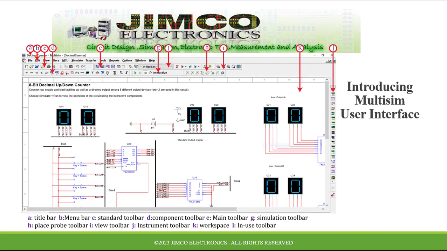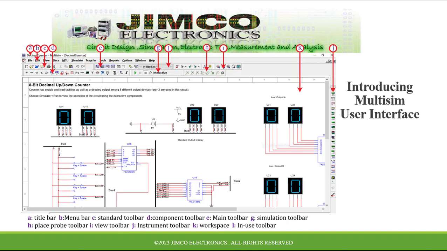Then H, in H we have the in-place probe toolbar, containing buttons to place different kinds of probes in your circuit, like volt probe, current probe, and watt probe. The view toolbar is also used to modify what is displayed on your screen, like you can use it to check the whole real estate of your workspace.